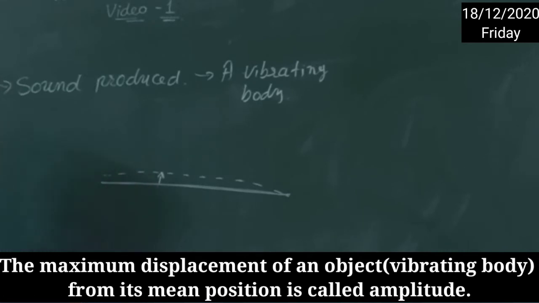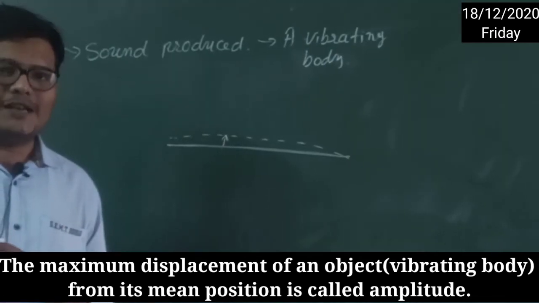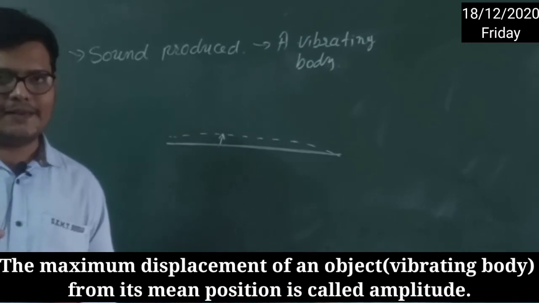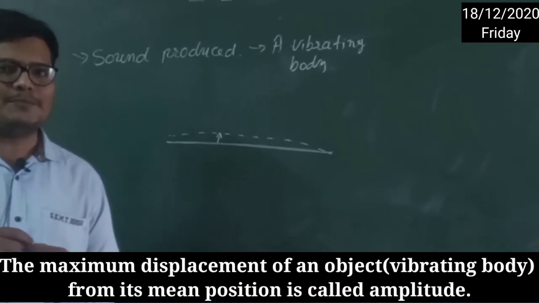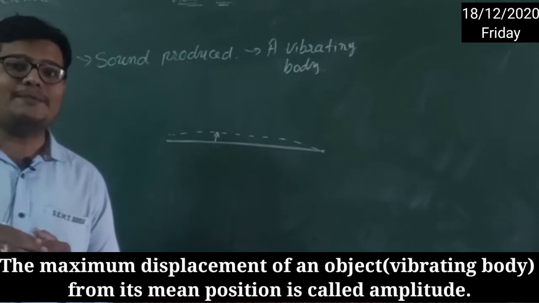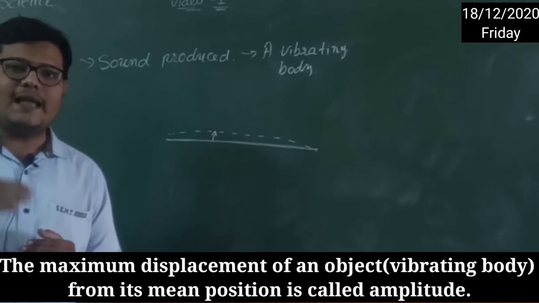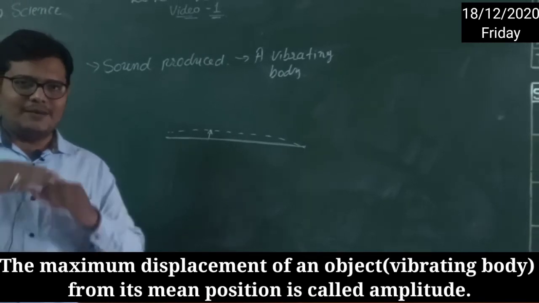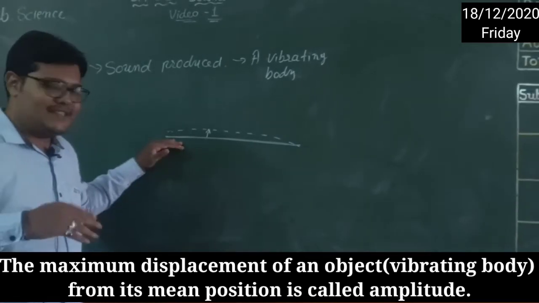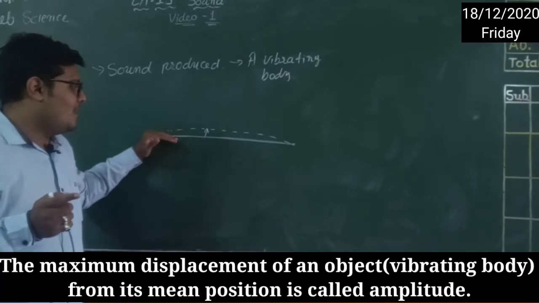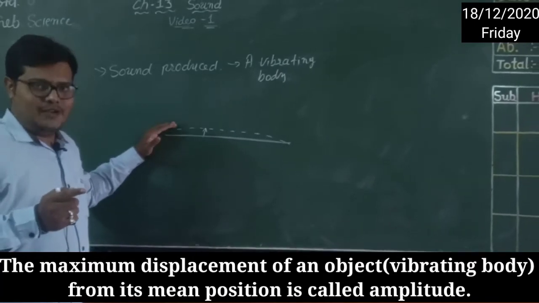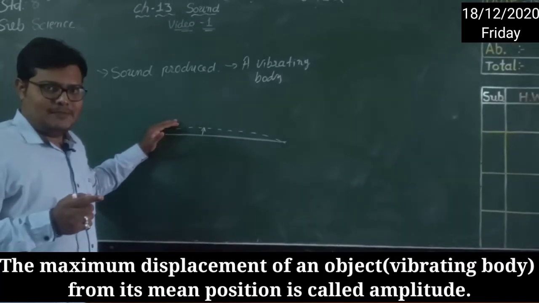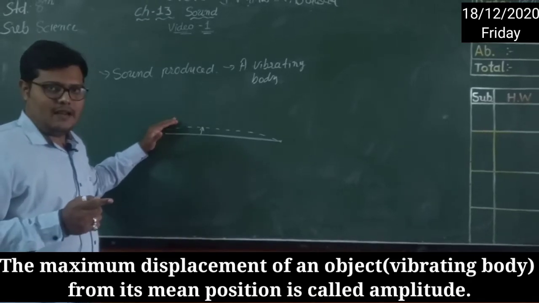Okay, for the definition, see here: the maximum displacement of a vibrating body from its mean position, that is called amplitude. I hope you understand, right? Mean position means when it is at a steady state, that is its mean position. Now it is vibrating, so it is trying to displace, means it is trying to move, right?